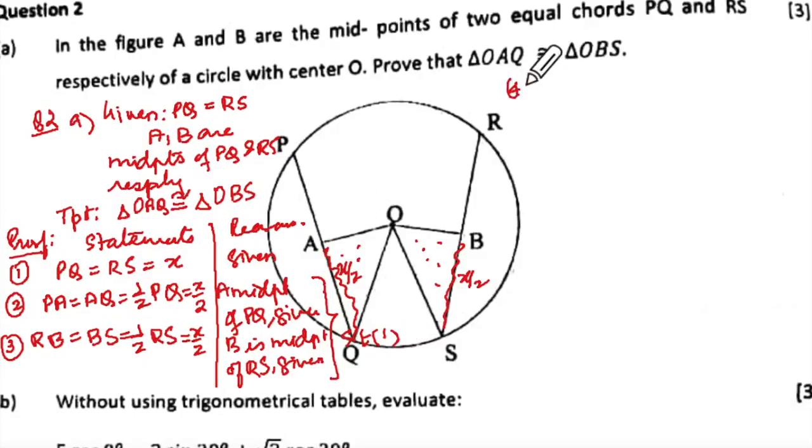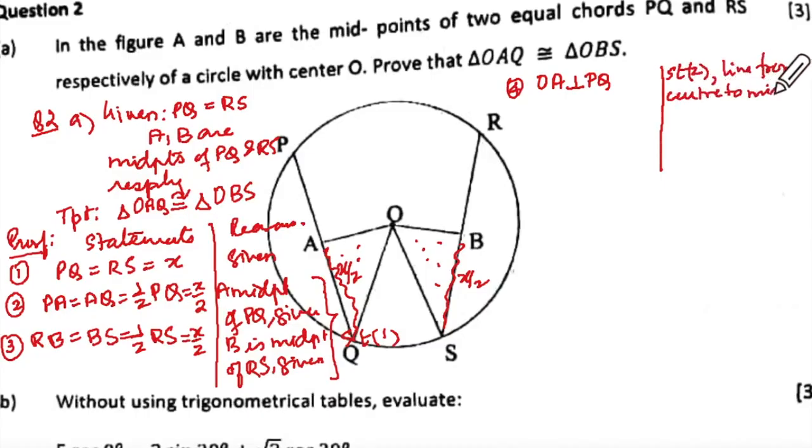What would we do? Statement number next will be OA is perpendicular to PQ. And what will be the reason for that? See, can you see this? That means it is a midpoint, correct? Yes. Ma'am, the line connecting the center of the circle to the midpoint of the chord is perpendicular to it. Very good. So line from center to midpoint of chord is perpendicular to it.